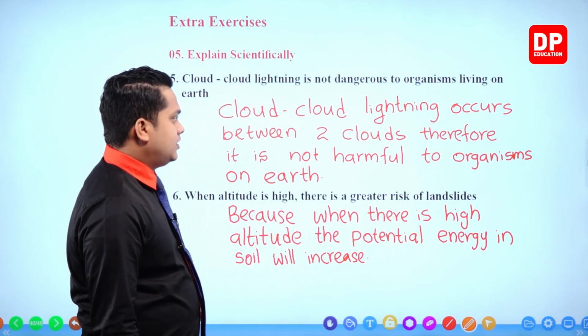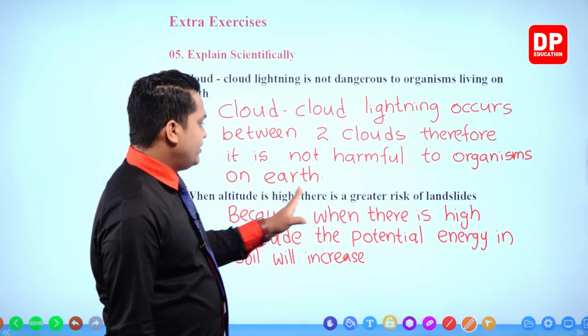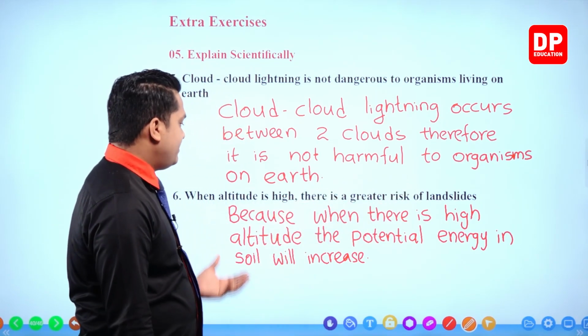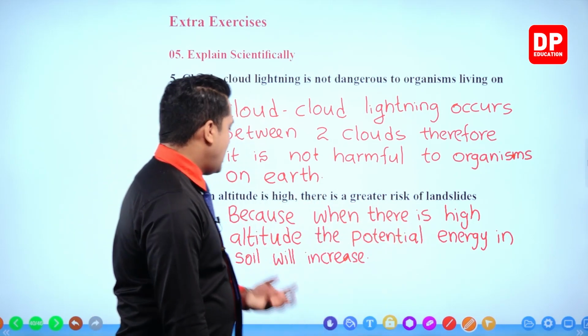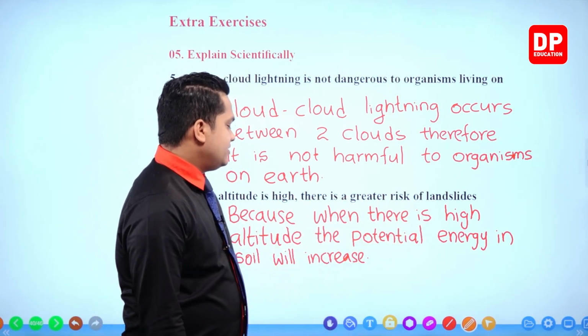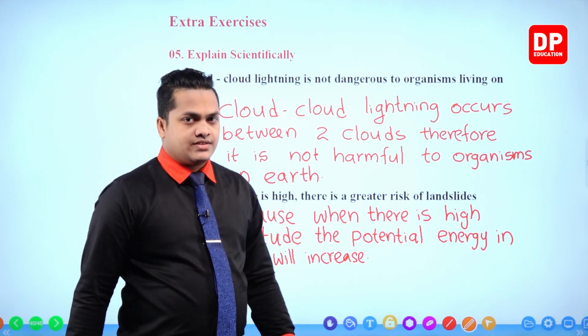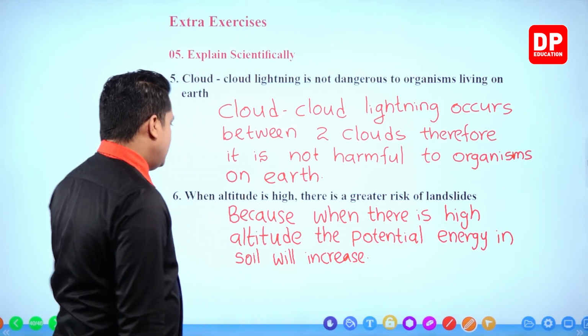Right? So, when altitude is high, there is a greater risk of landslide, because when there is high altitude, the potential energy in soil will increase. That's the reason. Okay. Right.